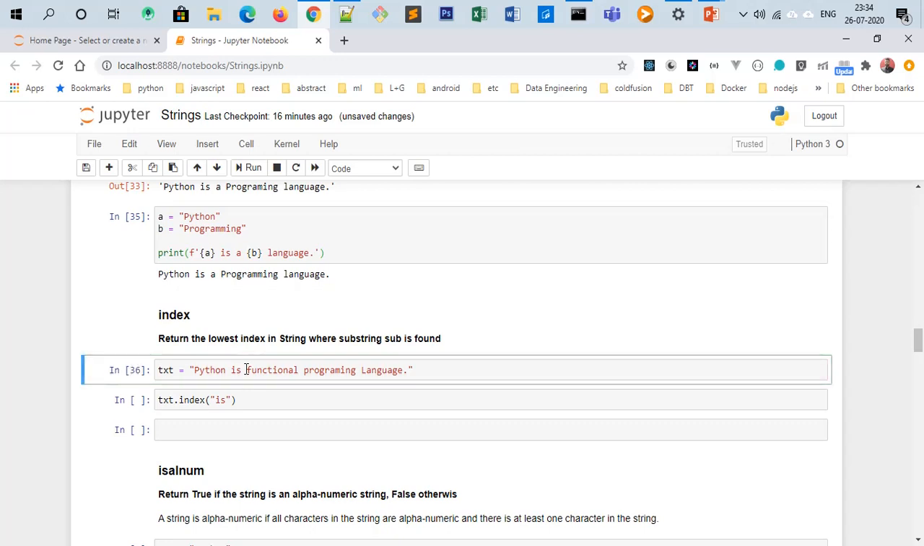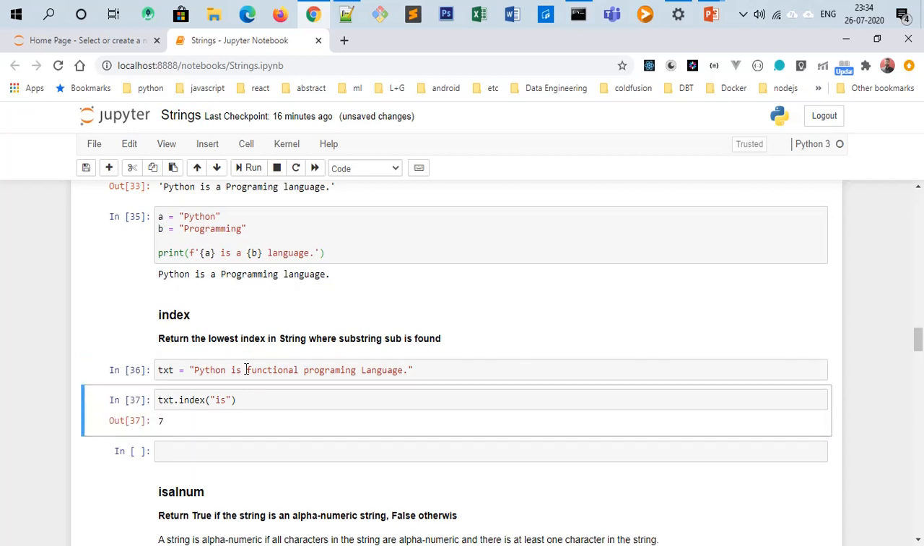So let's see the example, txt.index. We can try some other substrings, like "i", which occurs many times here. So I will write "i" here and it will return the first "i". We can try with the "g" in programming. So "g" is coming more than once, and it will only return the first occurrence of a particular substring in a string.